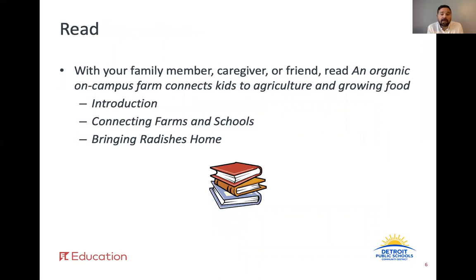First, you'll be rereading An Organic On-Campus Farm Connects Kids to Agriculture and Growing Food. For today's lesson, we will focus on the first half of the reading. So with a family member, caregiver, or a friend, reread the introduction, which is immediately following the title of the article, and the sections titled Connecting Farms and Schools, and then also Bringing Radishes Home. As you read along, consider replaying and listening to the text read aloud from lesson number 20. Go ahead and pause the video here while you return to the reading.